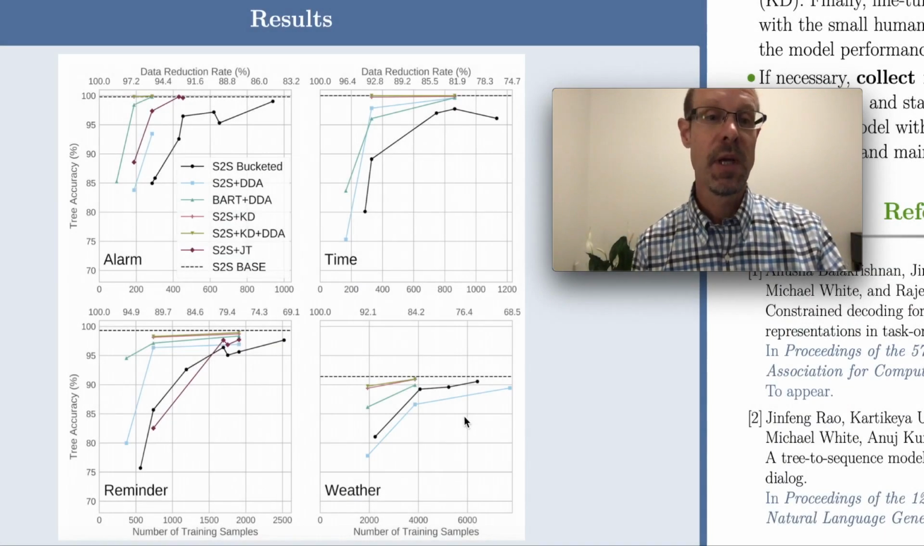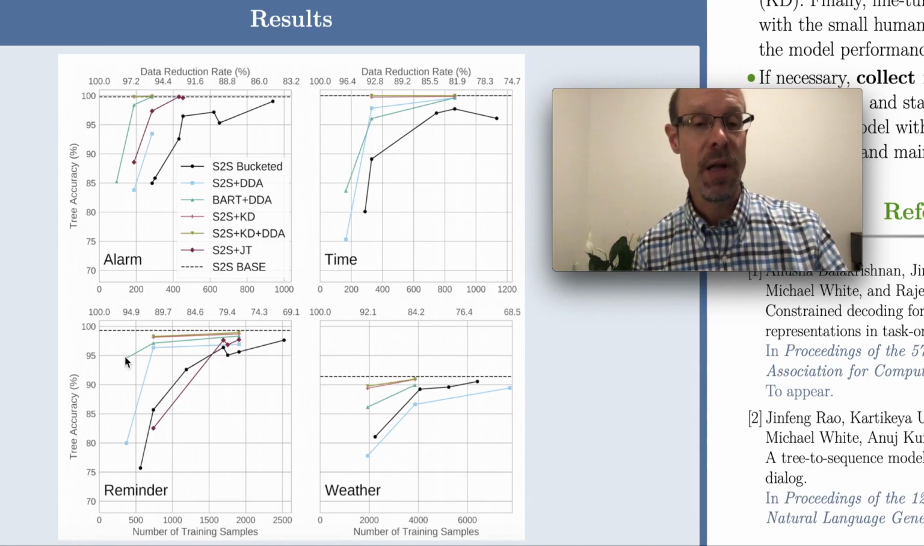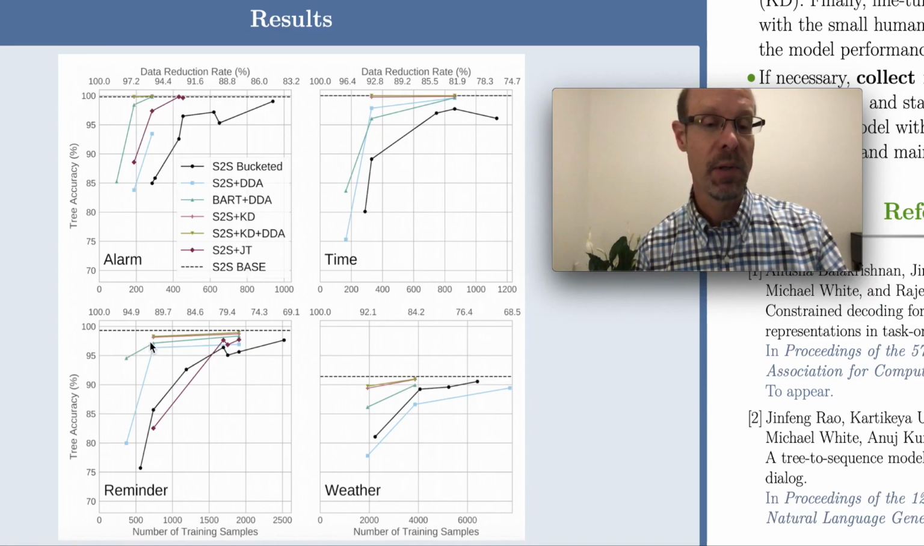In these results, we look at tree accuracy as a function of the data reduction rate, or the number of training samples. What we find is that across domains, the combination of all our methods works best. So for example, in Reminder, we find right here a very high tree accuracy with about a 90% data reduction. Meanwhile, in some simpler domains, we find that our simpler techniques also work well.